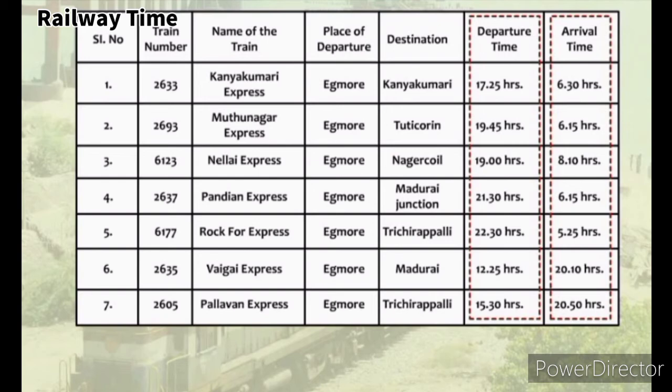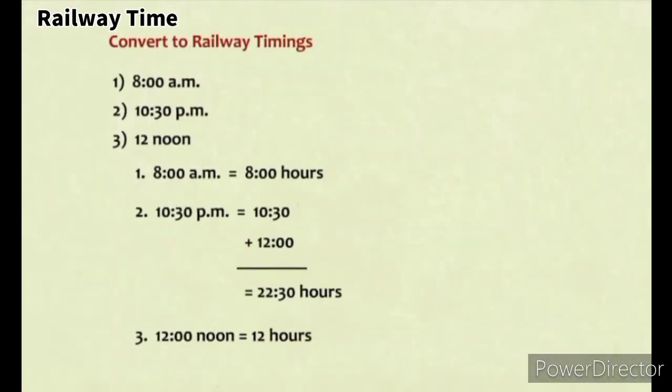The departure time and arrival time of some trains are more than 12 hours. Now to convert these hours into ordinary timing, we should subtract 12 from the hours column. Let us see how to convert it to a railway timing. Let us see one by one. First, 8 a.m. equals 8 hours. Second, 10:30 p.m. equals 10:30 plus 12, which is equal to 22:30 hours. And third, 12 noon is equal to 12 hours.